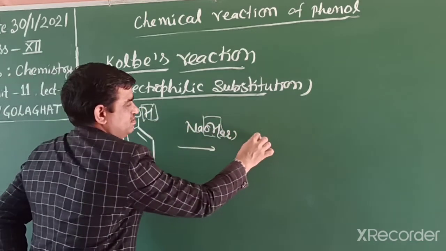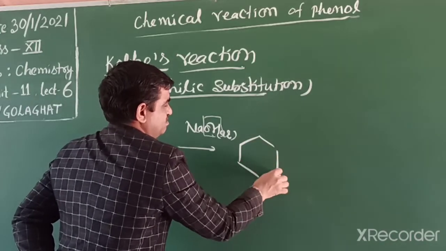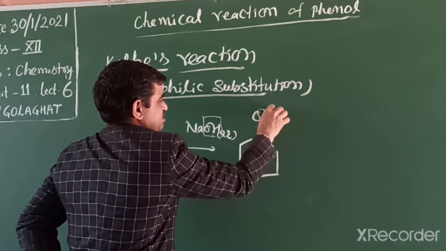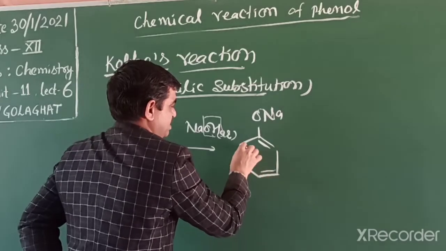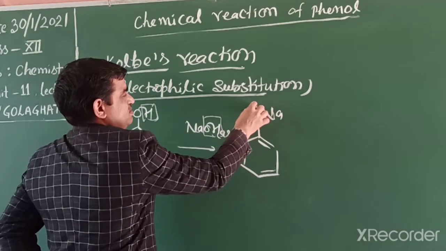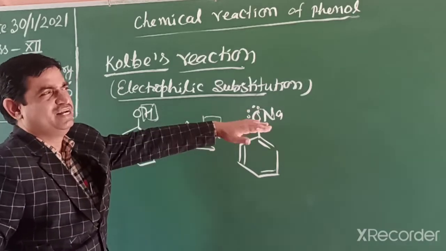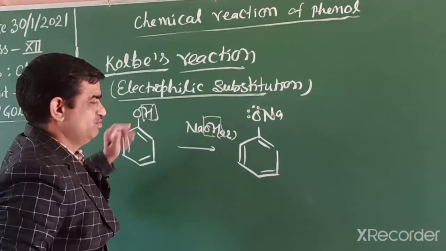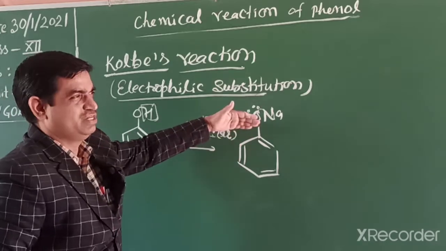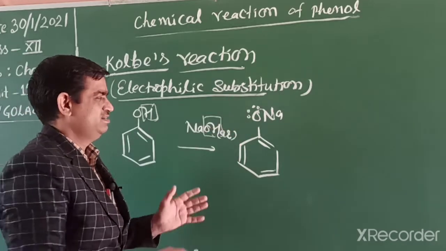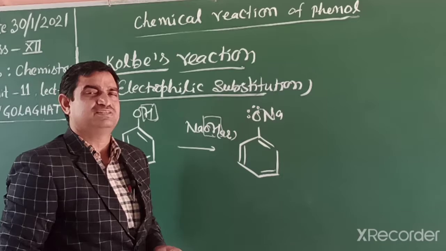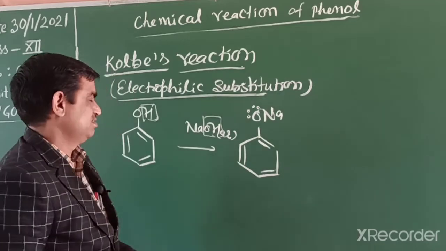We get sodium phenoxide. It means it is a more activating group. Phenoxide ion is stronger than phenol. Why? Because its electron density increases. And in the acidity of phenol, we already discussed the resonance structure.